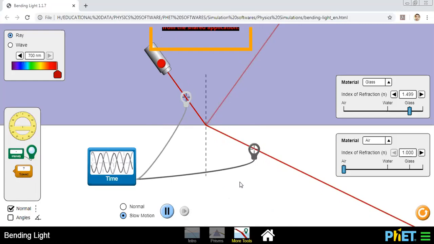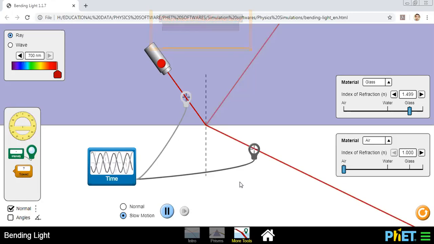I'm asking you, does it ever increase? No. It will only decrease. What we observed during denser to rarer was decreasing, and rarer to denser, decreasing. In both cases, it is only decreasing. But what about the wavelength and speed? They will both increase and decrease, depending upon the medium. So when the ray of light travels from rarer to denser, the speed decreases. But when it travels from denser to rarer, the speed increases.